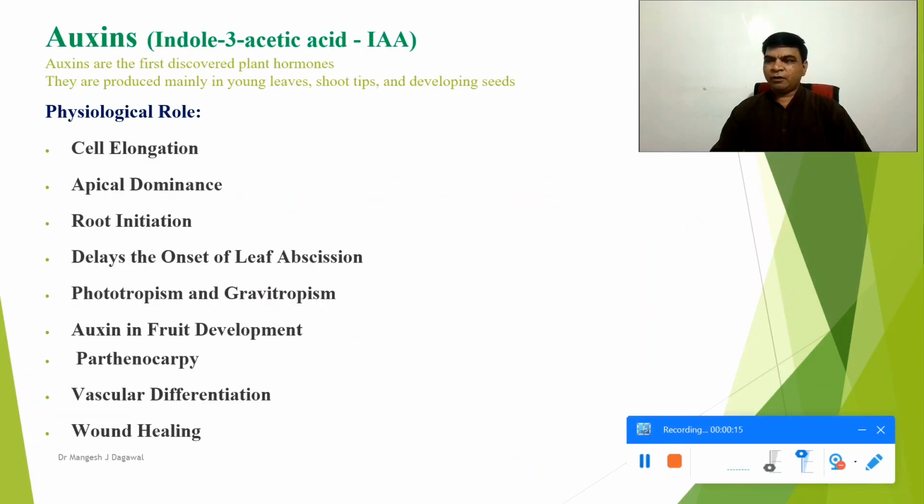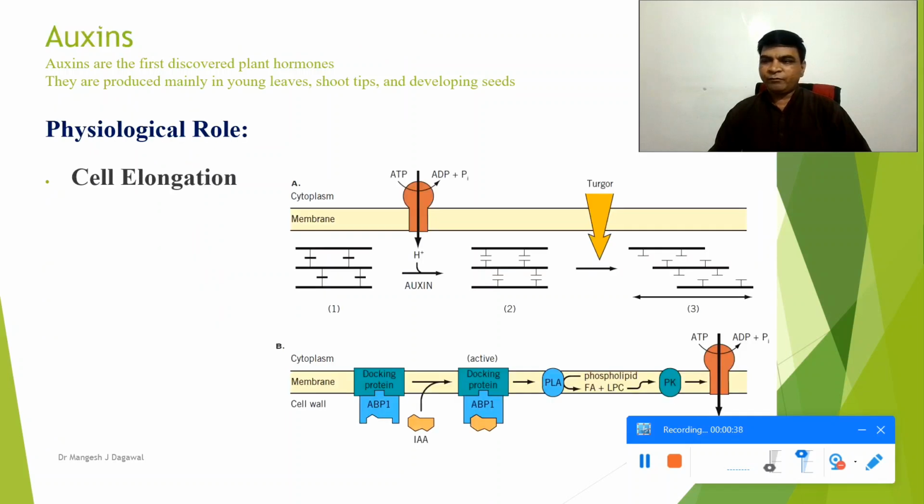Auxins are the first discovered plant hormones, primarily responsible for cell elongation, root development, and directional growth. These are produced mainly in the young leaves, shoot tips, and the developing seeds. This plays an important role in various physiological processes. One of the physiological processes is cell elongation.